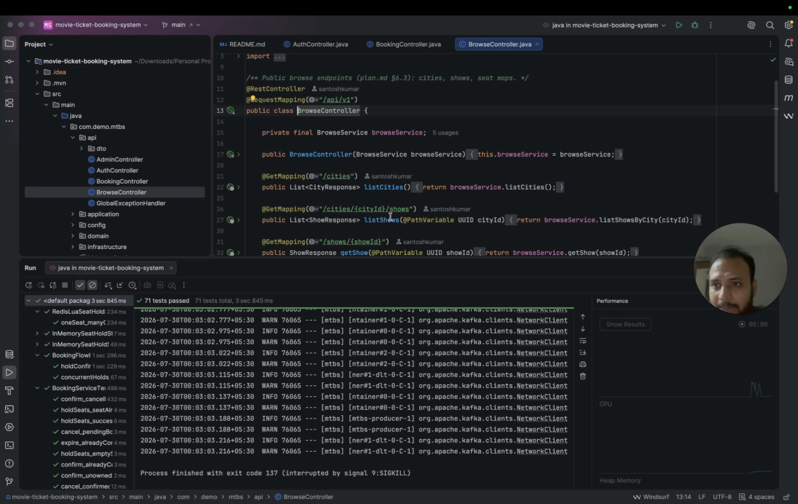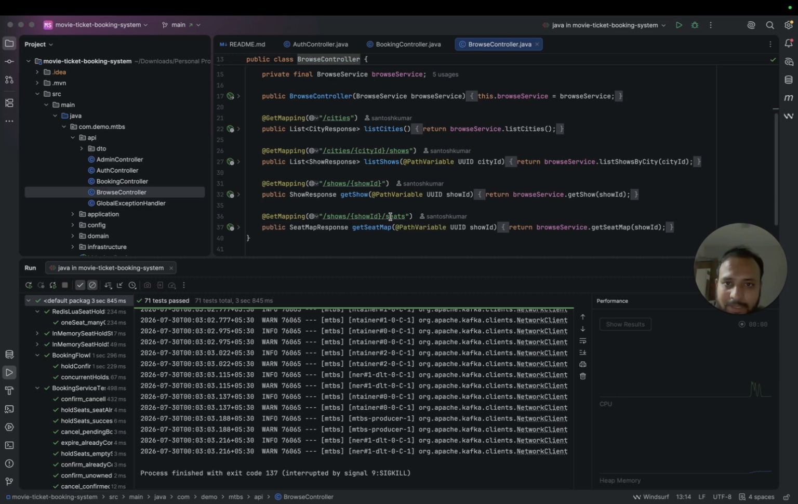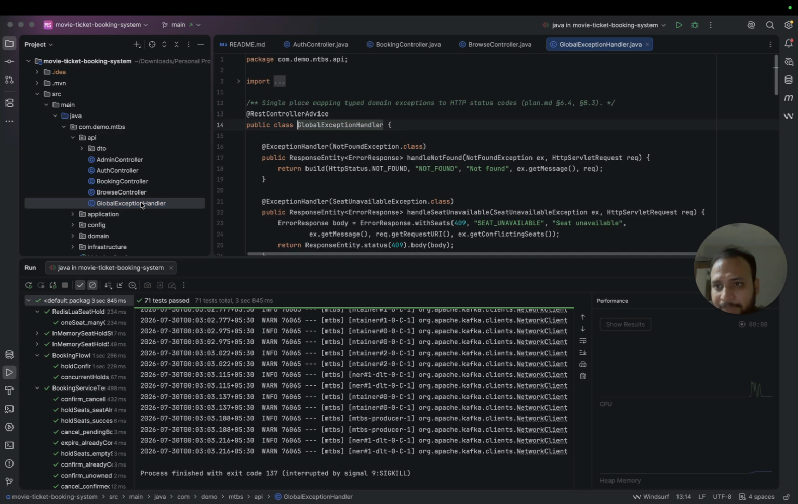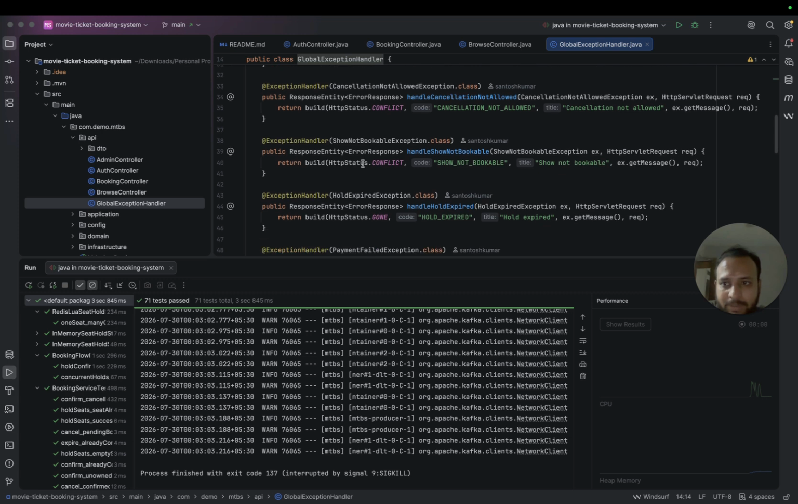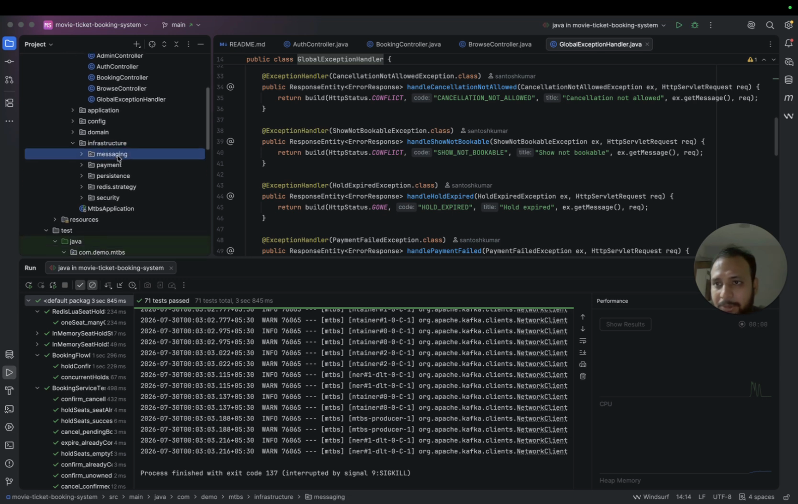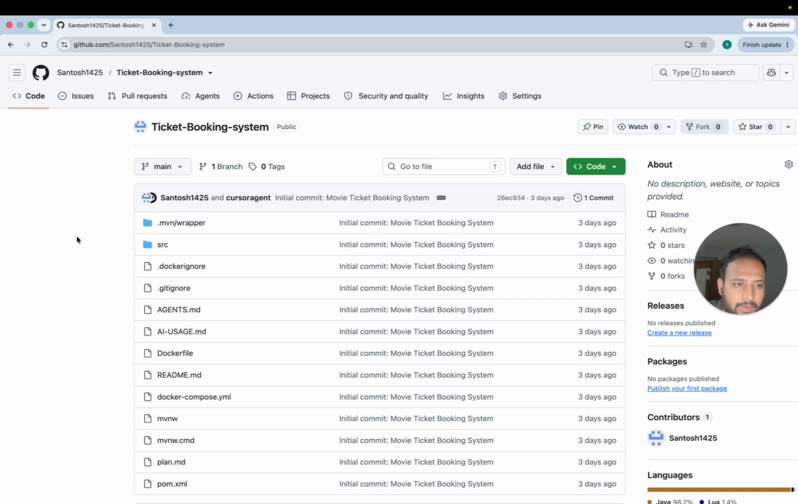Apart from that, the browse control I have done, so list of cities, list of shows, get show, etc. These are the exception classes where I have saved the exceptions. Apart from that, the other infra is there, where we have used Redis for persistence, and a Postgres DB that I have used. Now let's come one by one.